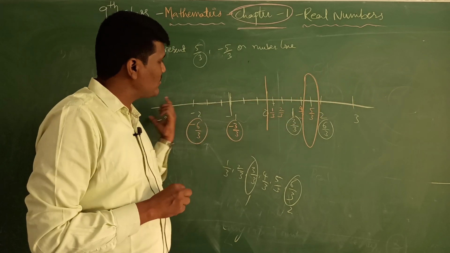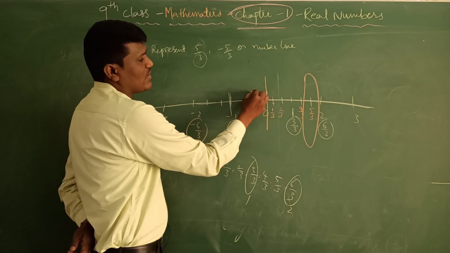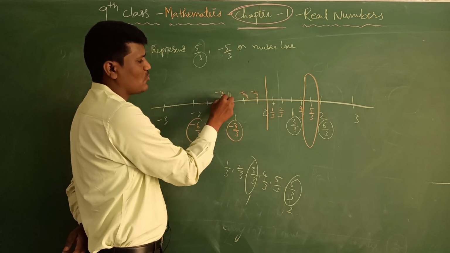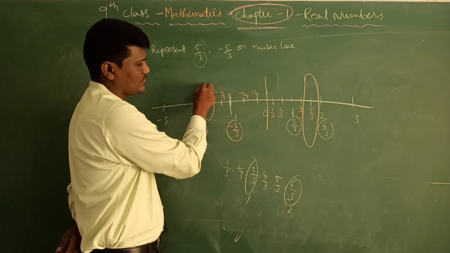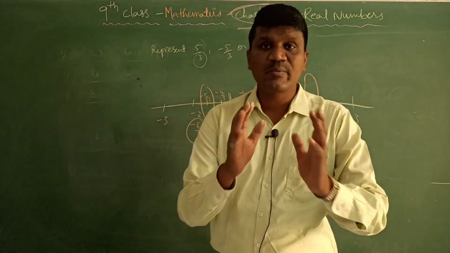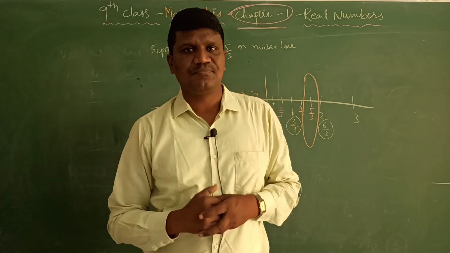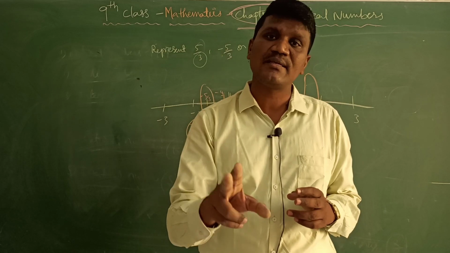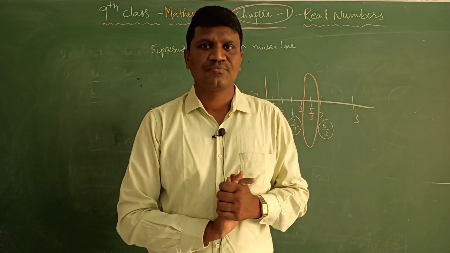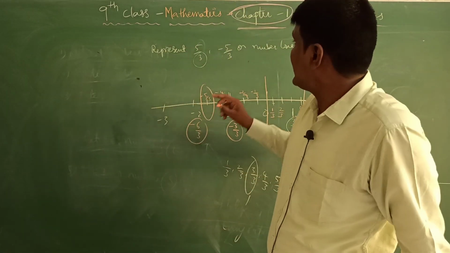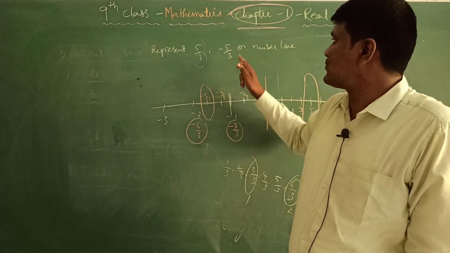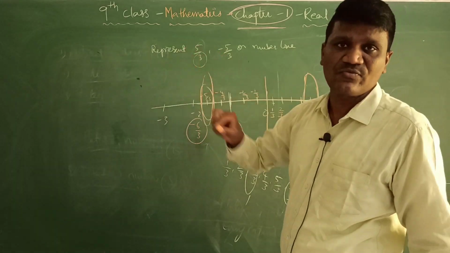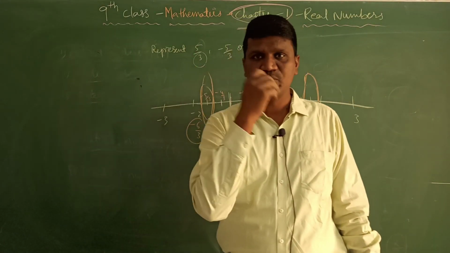5 by 3. And coming to the left hand side, this is minus 1 by 3, minus 2 by 3, minus 3 by 3, minus 4 by 3, minus 5 by 3. So here you should remember that whatever is there in the denominator, if it is 1 by 2, divided into 2 parts. If it is 1 by 3, divided into 3 parts. Okay. So on the number line, this is 5 by 3 and this is minus 5 by 3. Okay students, I hope you have understood.